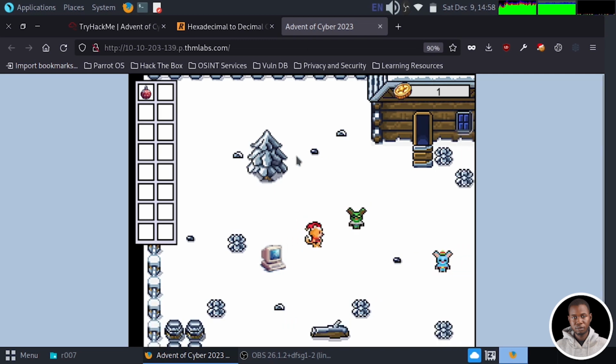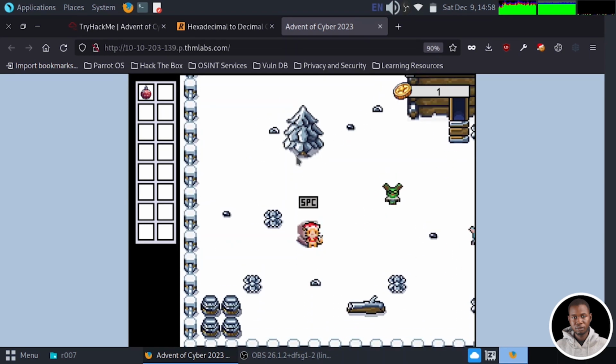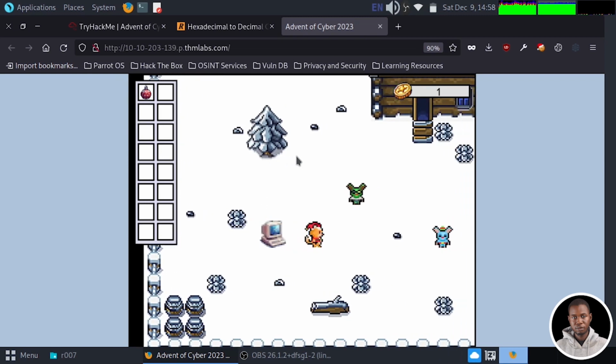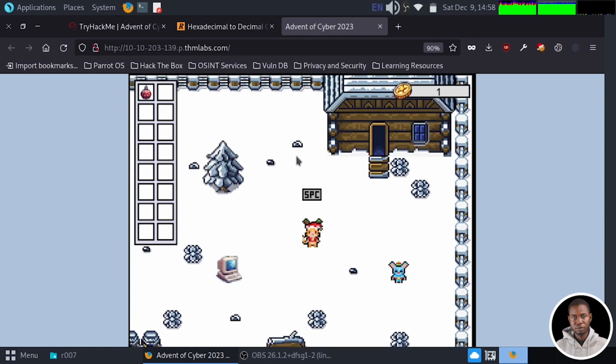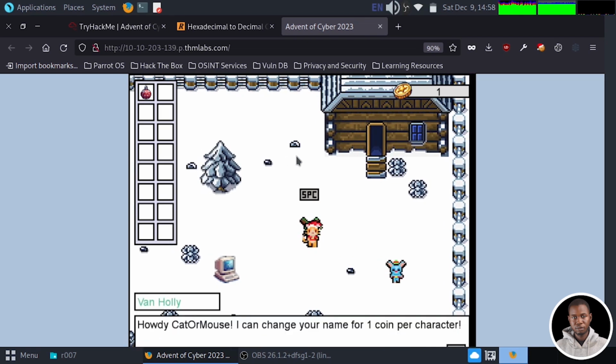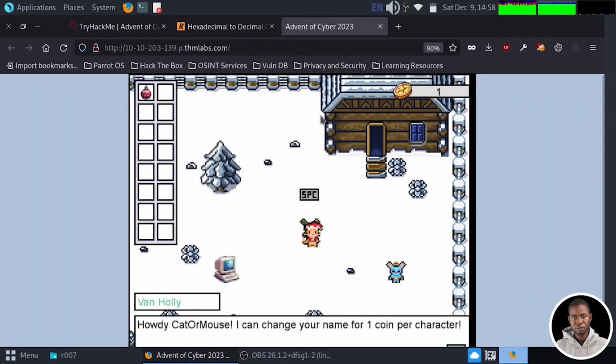Okay, so let's just move around. You can see the PC where we can perform our freelancing programming tasks in order to gain coins. And this is different. This is one character in the game. Let's see who this is. Oh, this is Van Holly. And the instruction says you can speak to Van Holly to change our name. Okay, so this is the character that changes names within the game. Interesting. So let's try this.